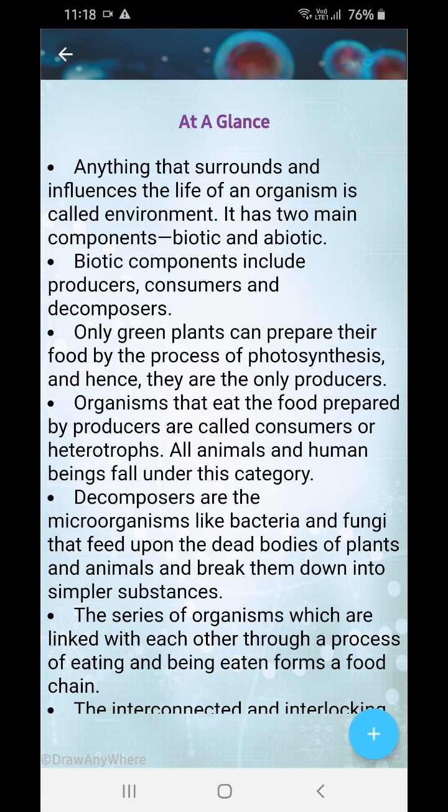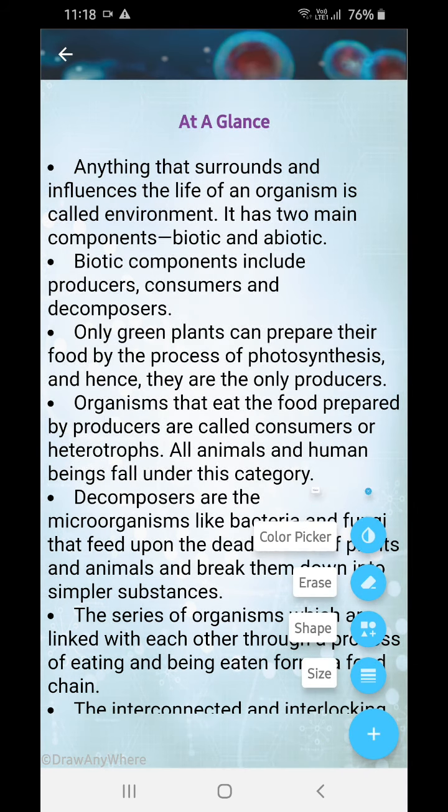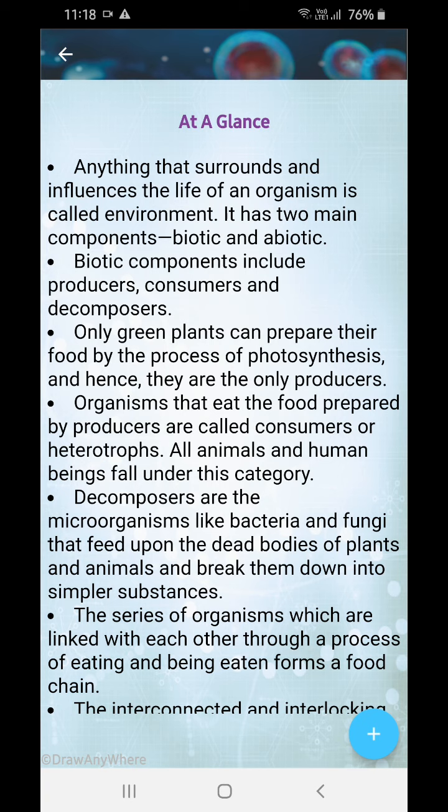So let's start. Today we will start ecosystems. Now, anything that surrounds and influences the life of an organism is called environment. So what is our environment? Our environment is the door, the window.